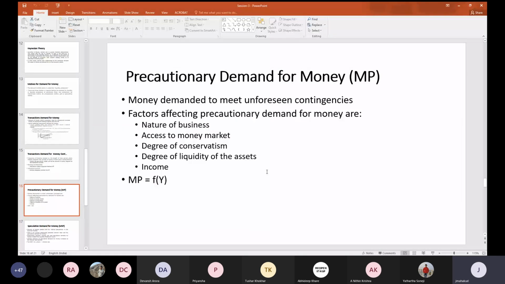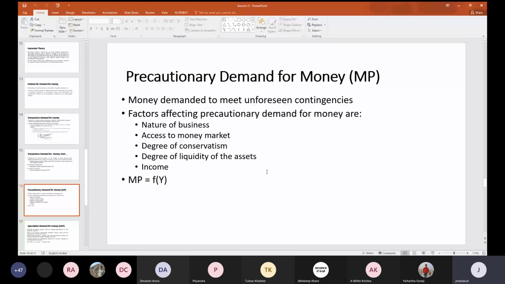Obviously, income will be there, no doubt about that. Income is a factor which may affect your precautionary demand for money. Then we have the other factors: the nature of the business, access to the market, degree of liquidity of the asset, degree of conservatism.